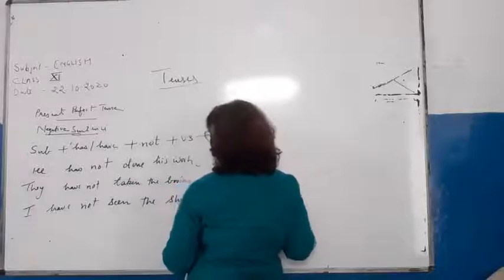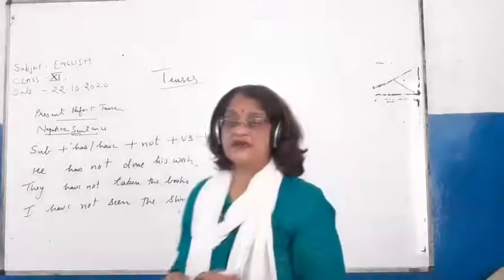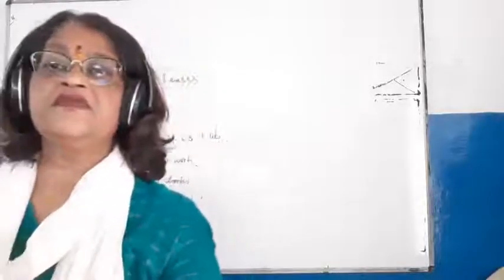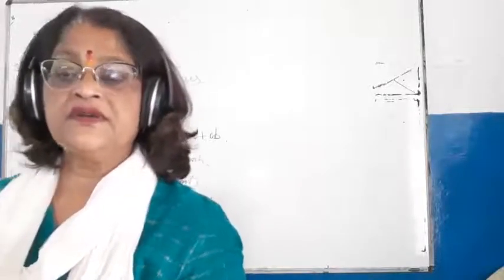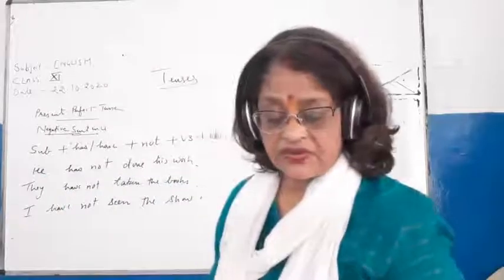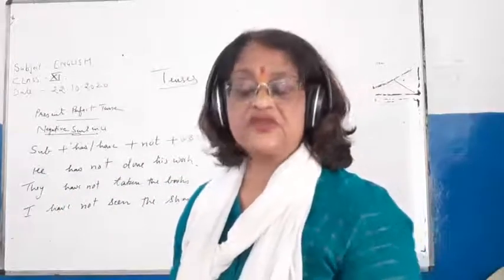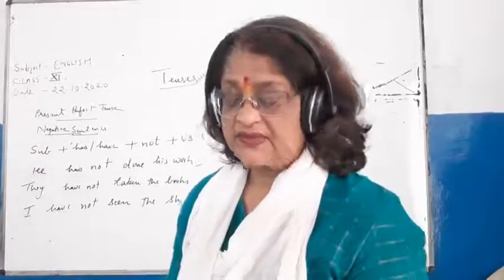So children, you can see this is negative. These are all negative sentences. Okay. So now children, I will be telling you about the sentence structure of interrogative sentences.